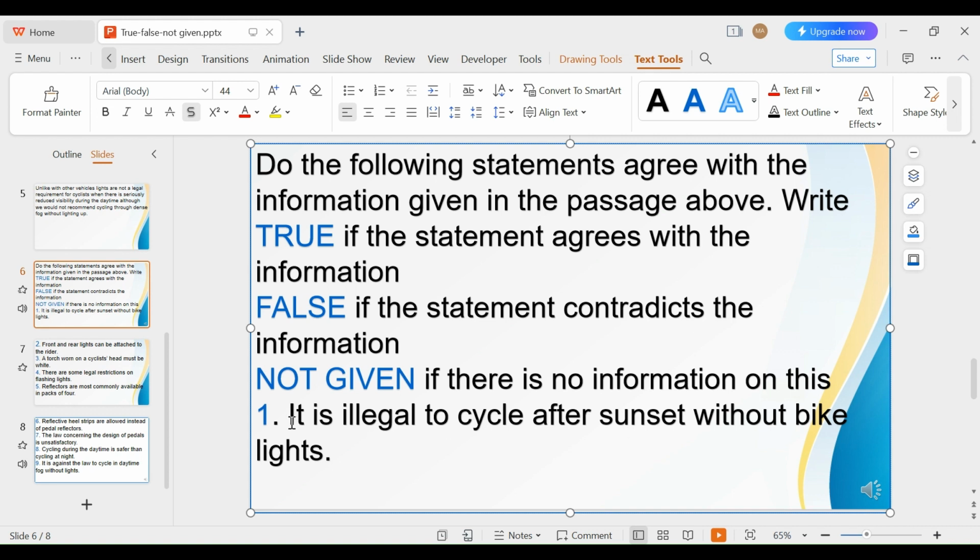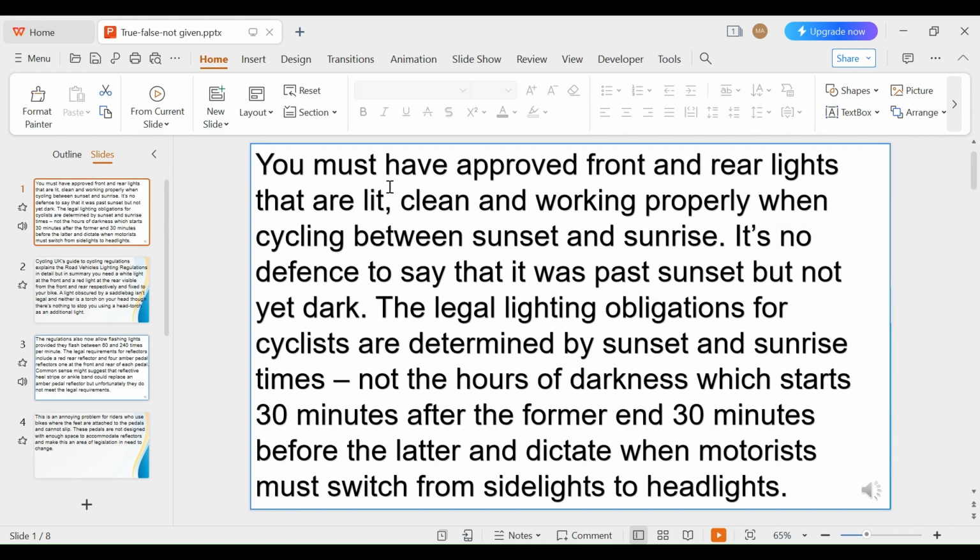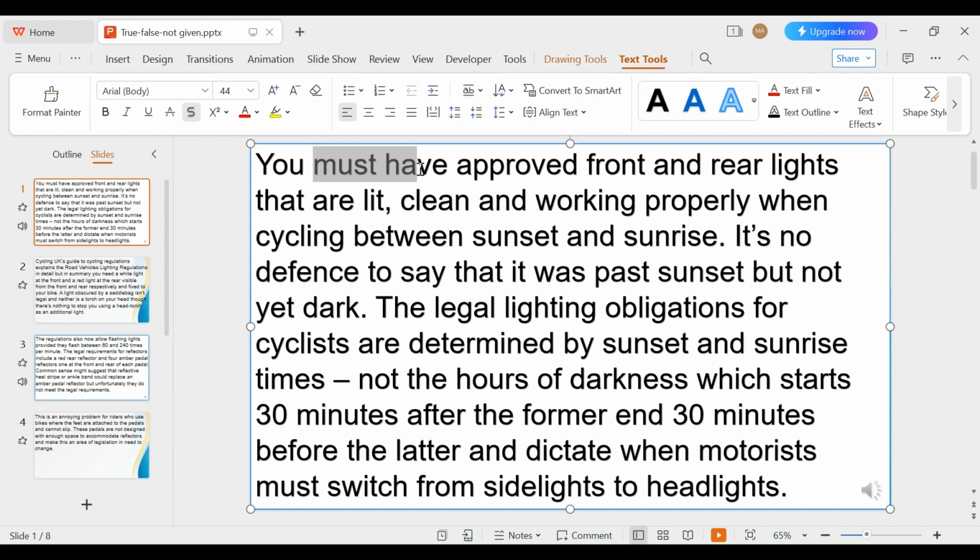So it says, guys, it is illegal to cycle after sunset without bike lights. So let's read the passage and see if it is legal or illegal at night. Okay, so here is the passage, guys. Yes, you must have, it means it is law. You're required to have approved front and rear lights that are lit, clean, and working properly when cycling between sunset and sunrise.